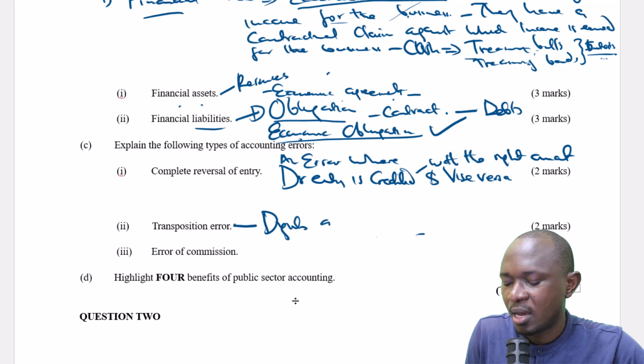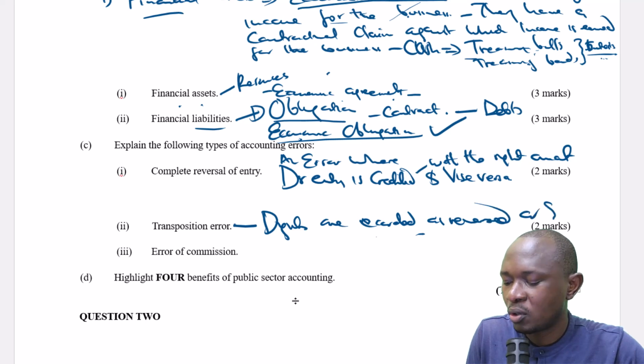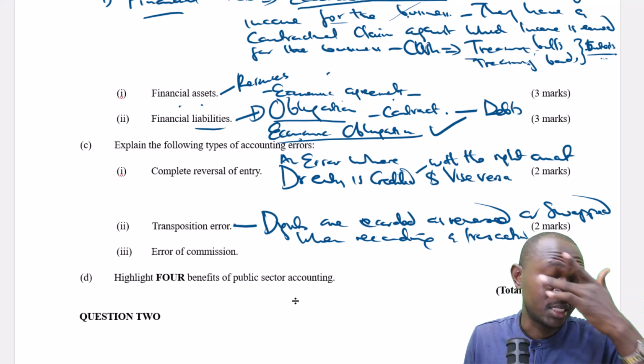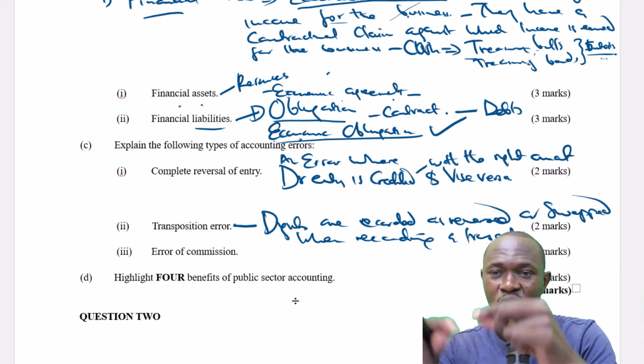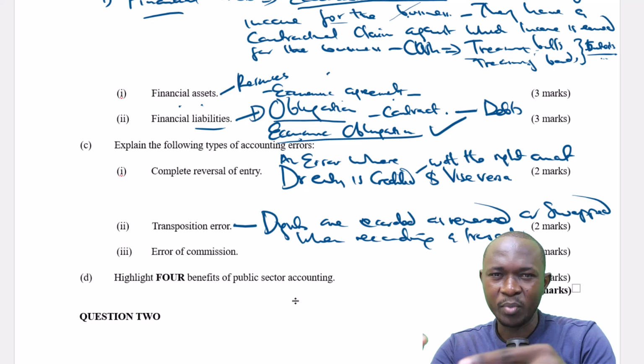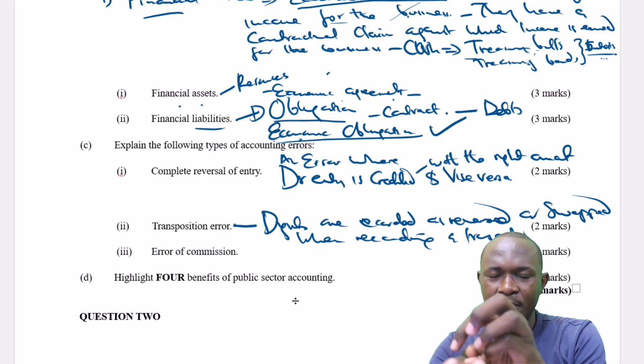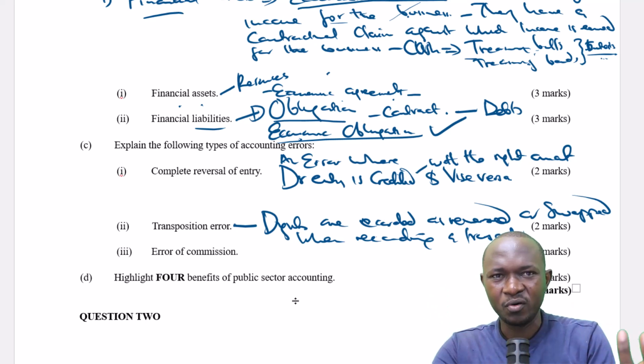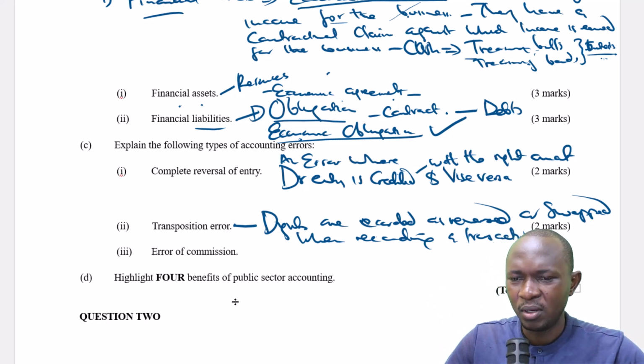Digits are recorded as reversed or swapped when recording a transaction. So this is where you don't get the digits right, and in most cases it's just a confusion when it comes to reading the numbers, so that you'll find some of the numbers have been swapped or they have been recorded in a reversed kind of way. We call that the transposition error.